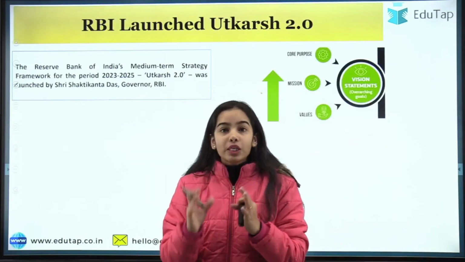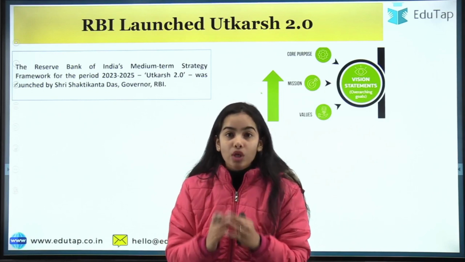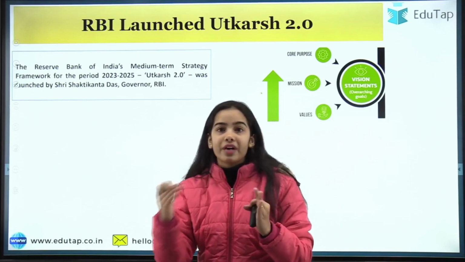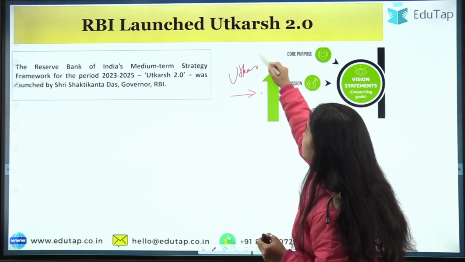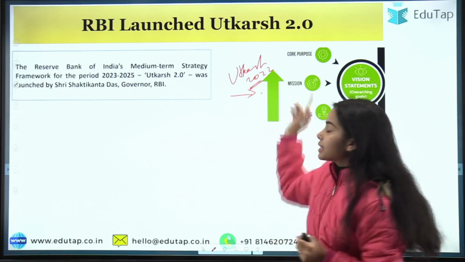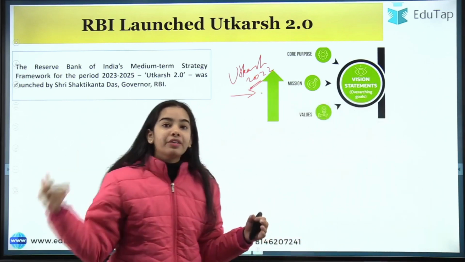So now we know that the Utkarsh 2.0 has been launched for the period of 2023 to 25. Now this diagram is from the Utkarsh 2022. Okay, this is the diagram that has been taken from the previous Utkarsh.